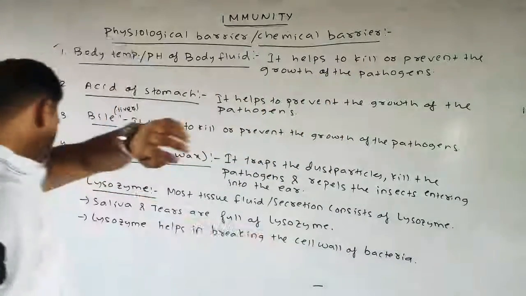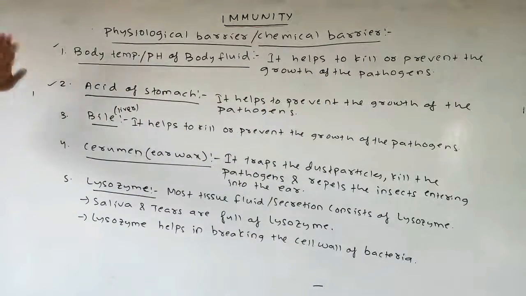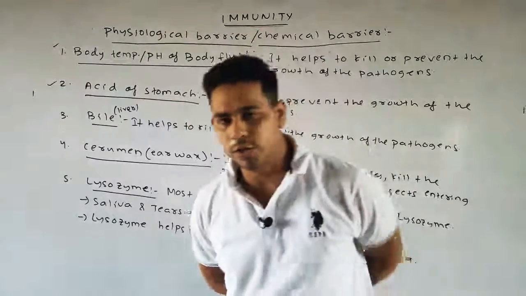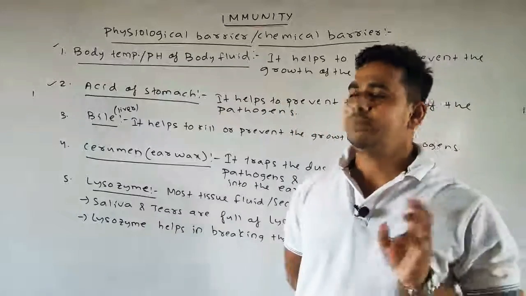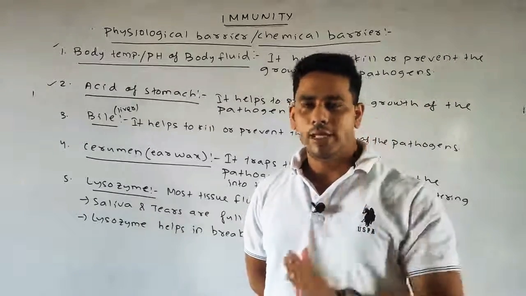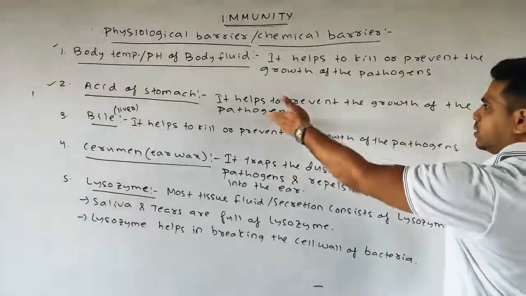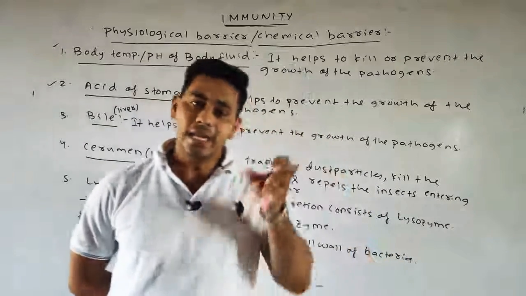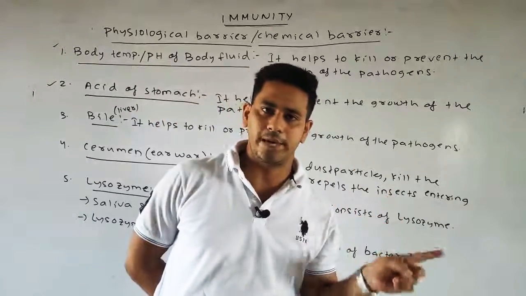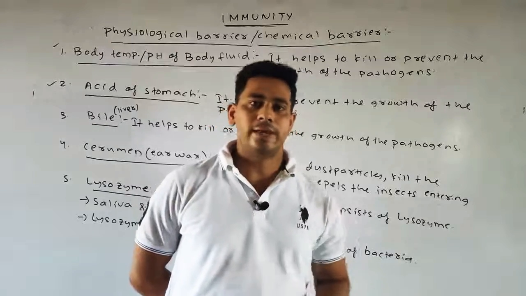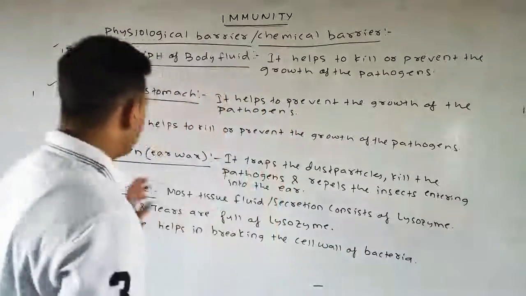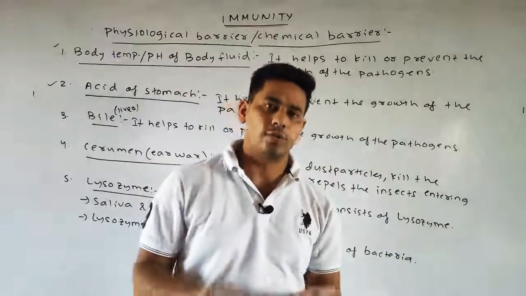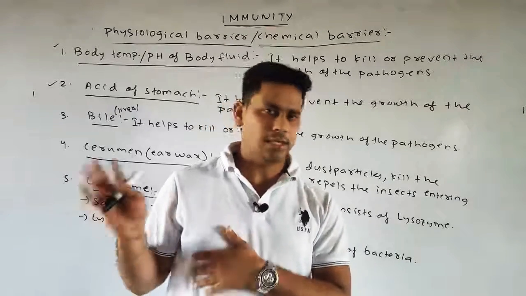So now we have discussed 5 types of the physiological barrier or the chemical barrier. Firstly, body temperature and the pH of body fluids, which help in preventing or killing various pathogens. The next one is the acid of the stomach, HCl, which is highly acidic, with a pH of about 1.8 to 2. It also kills various pathogens. Thirdly, bile, which is produced in the liver, helps in preventing the growth of pathogens, or we can simply say it helps in killing the pathogens.